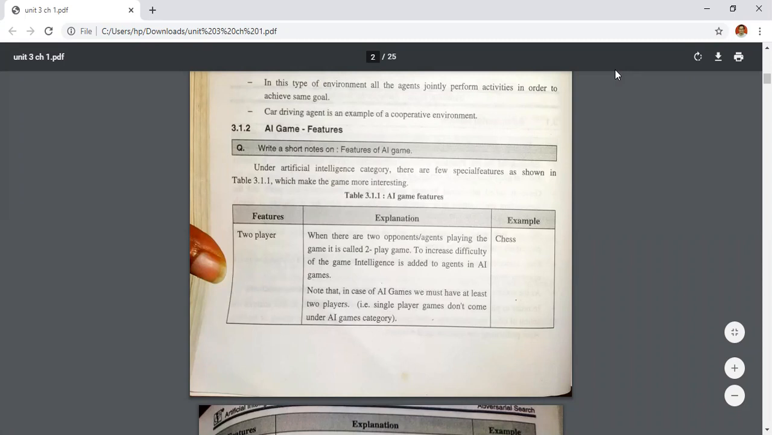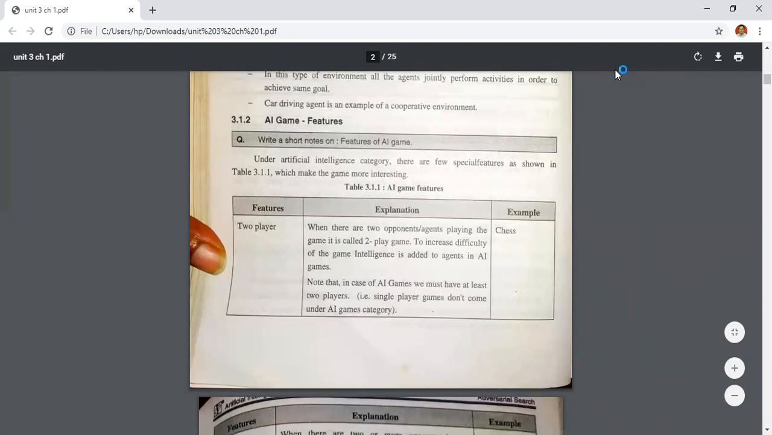To win chess, both opponents will apply their mind and their intelligence to win the game. So that's why this game is called a two-player game.